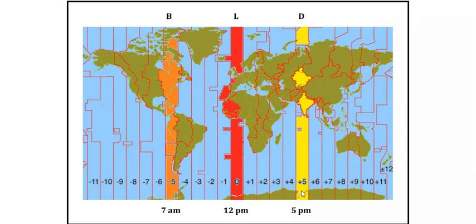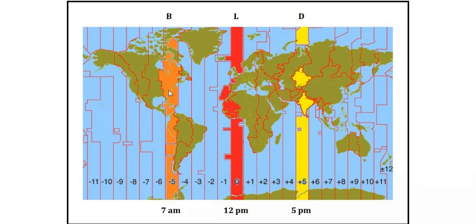But this is a general map, not only for India, showing the entire region. For India it is 5 hours 30 minutes, but the entire region will be 5 hours ahead of the time of the prime meridian. So here in this particular time zone, time is 5 p.m. and at the same time here it is noon, 12 p.m. So here is 1 hour behind, that is 11. Then this is 10, this is 9, this is 8, this is 7.